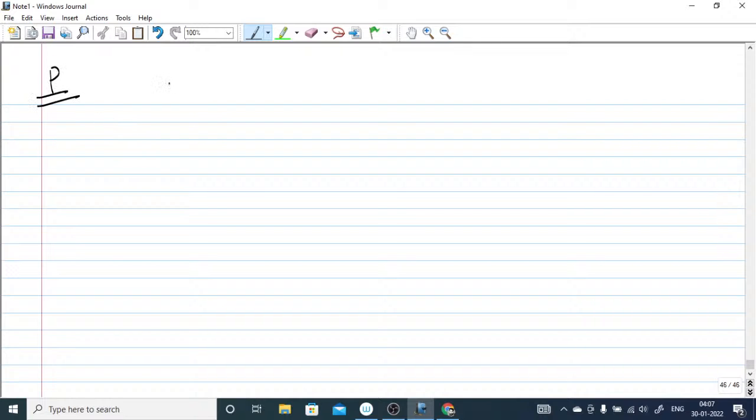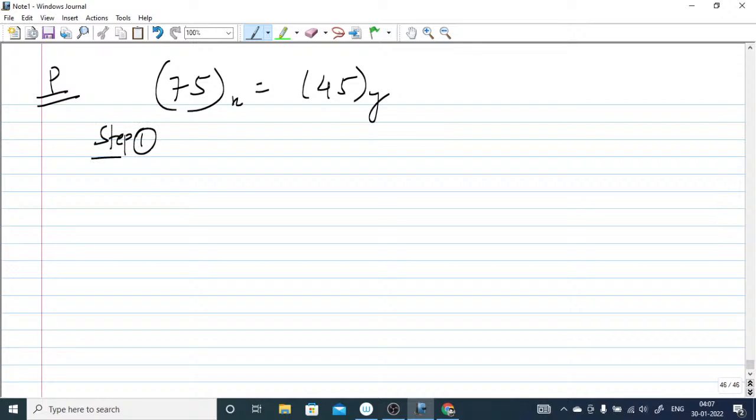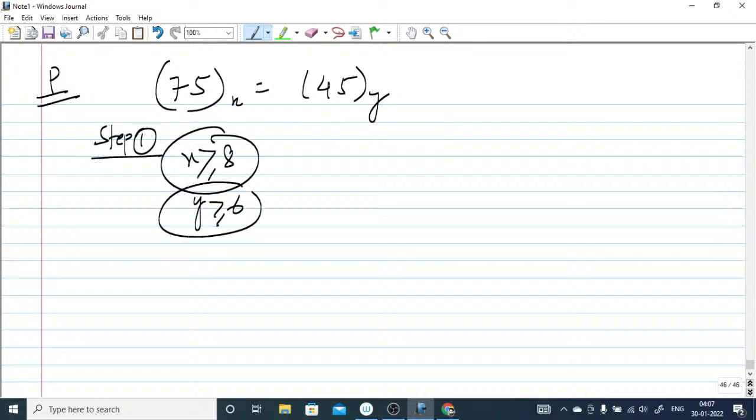One more problem we can take here is 75 base x equal to 45 base y. So step number one is, the maximum digit is 7, so x must be greater than 7, at least 8. And in y the maximum digit is 5, so y must be greater than or equal to 6, means it can be 6 or greater than 6, not equal to 5 or less than 5, remember.